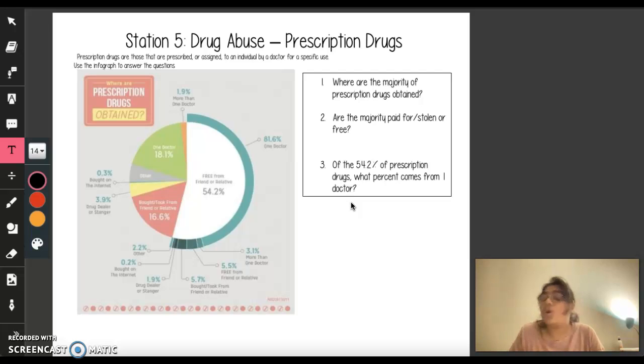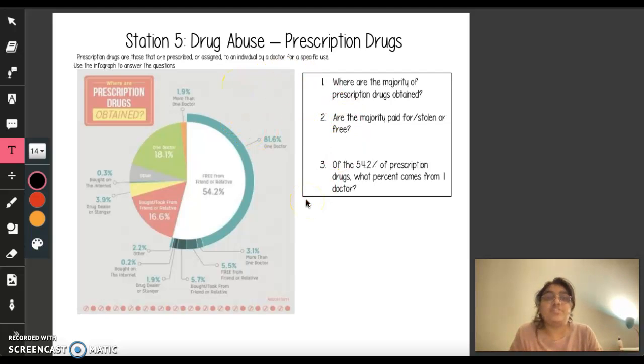Today, for our guided practice activity, we are going to try and answer these questions right over here with the means of a small chart that is given to us to practice using data to answer some questions.